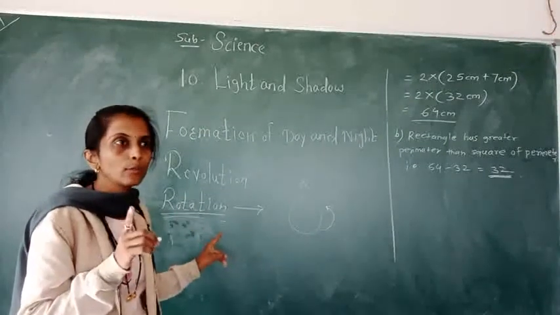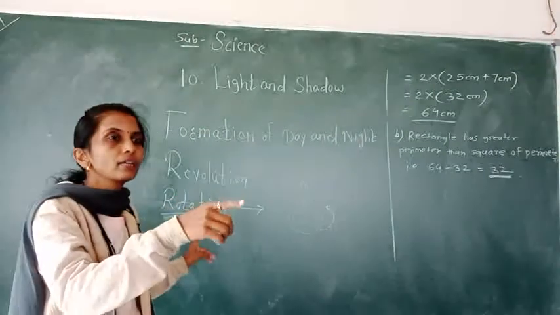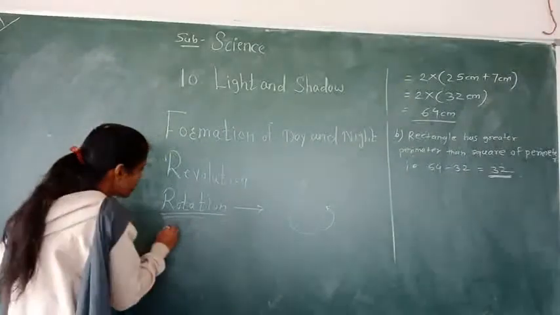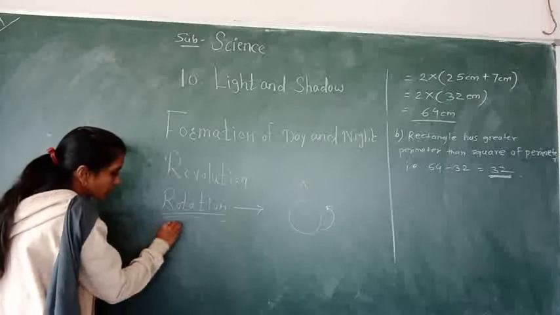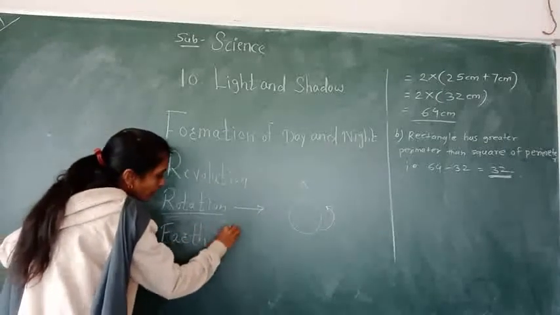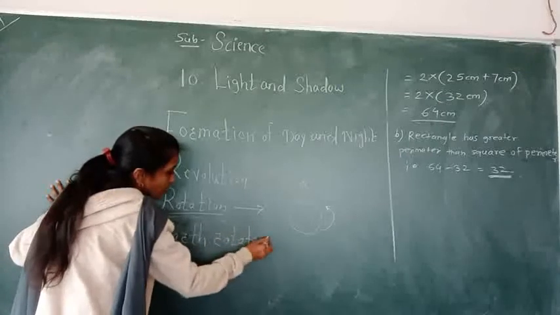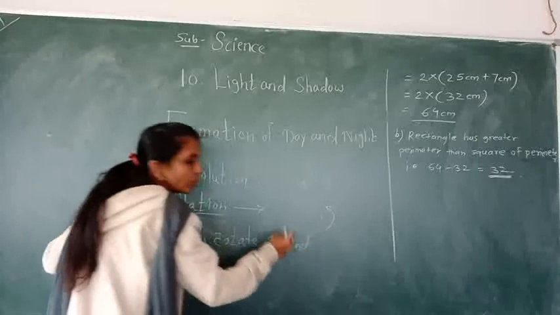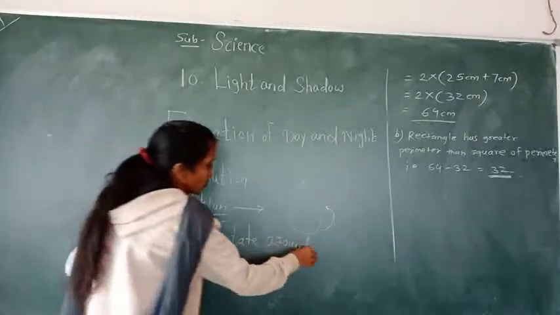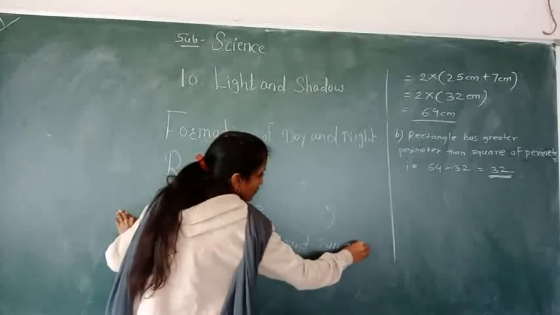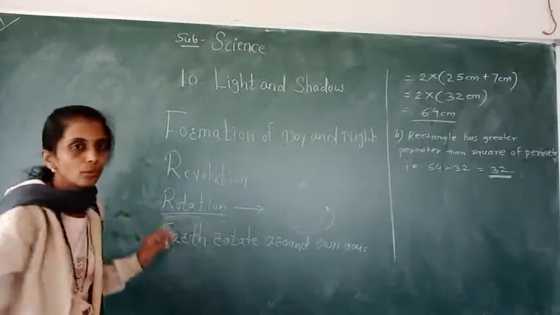Just listen to the difference between the two. Rotation means the earth rotates around its own axis, not around the sun. Rotating around its own axis is called rotation.